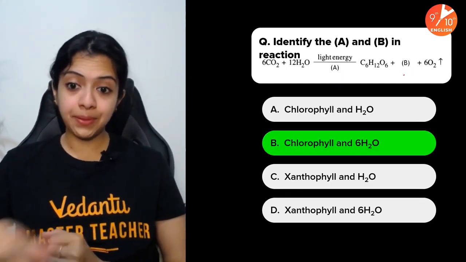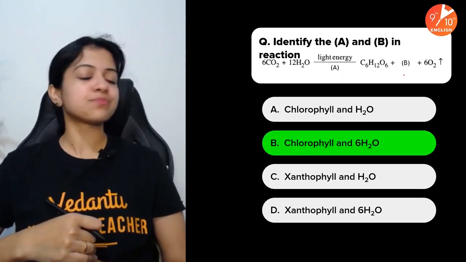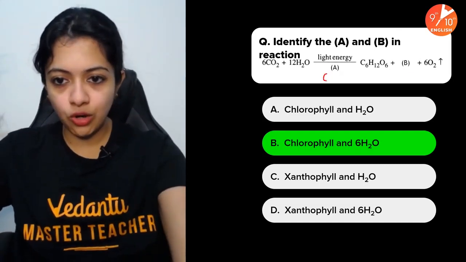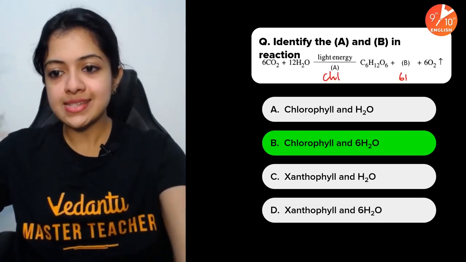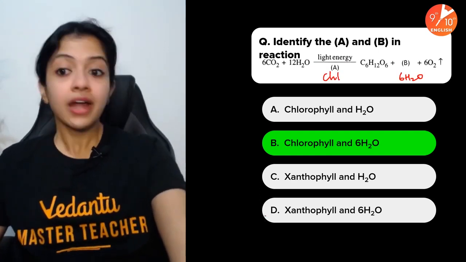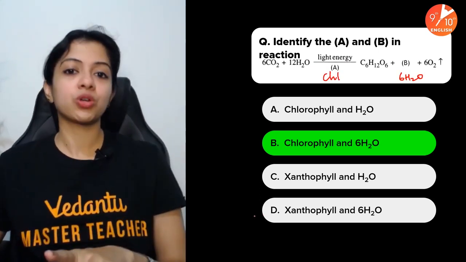And your time is up. The answer is chlorophyll and 6 molecules of H2O. Of course, here it would be chlorophyll. Here it would be 6 water molecules. Don't forget this. Very, very important equation this is.